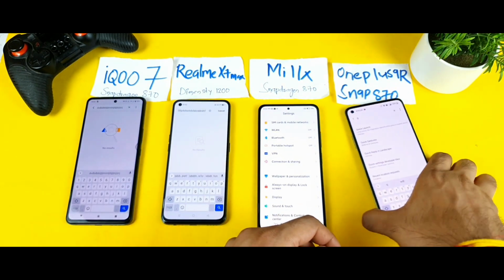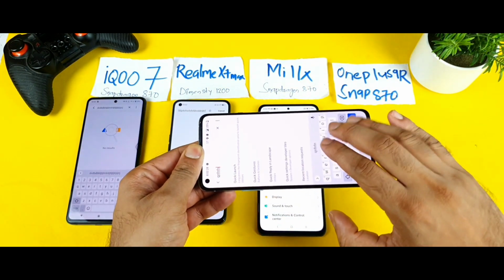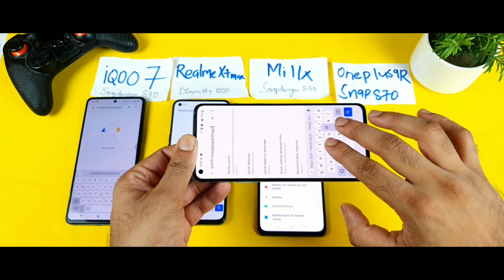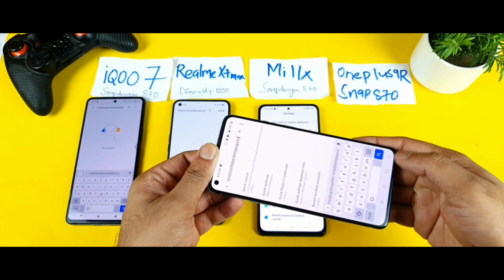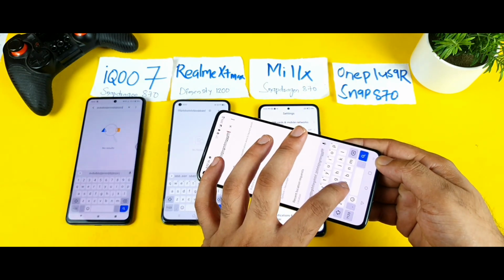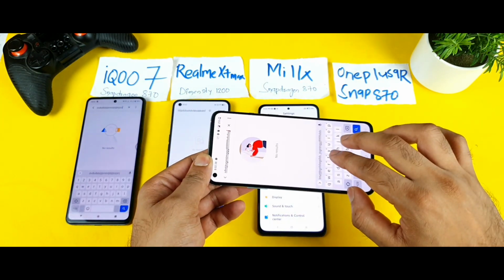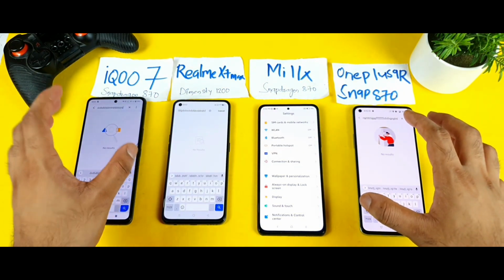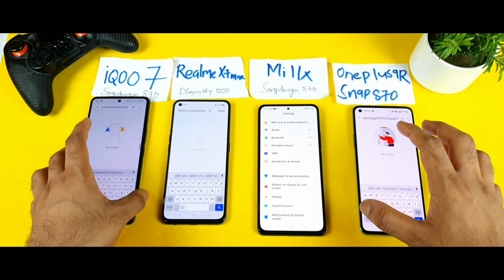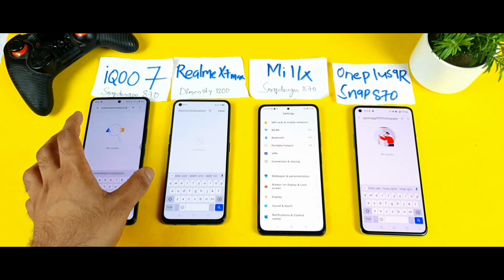That's the one thing which I thought of mentioning. In the OnePlus 9R device, you cannot get that much strong vibration, but you can feel it a little bit, but not much. In the bottom one, which has really strong vibration, yes. So friends, in terms of the stronger vibrations on both sides, the IQ7 is a clear winner. Now let's see.